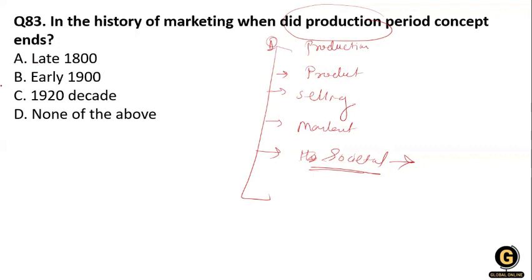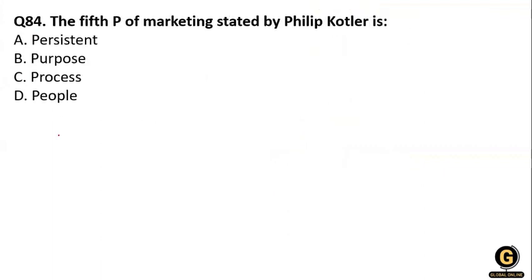to the society. So the options: option number one, later 1800, earlier 1900, in the 1920 decades, and none of the above. So you know that the production concept came to an end in the 1920 decades. Clear? In the 1920 decades. Clear? Yes.